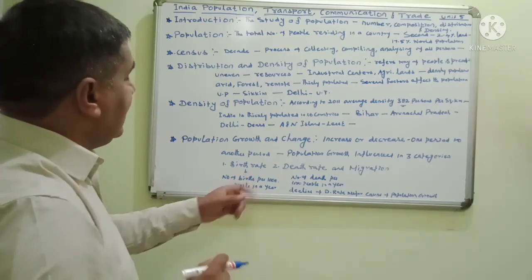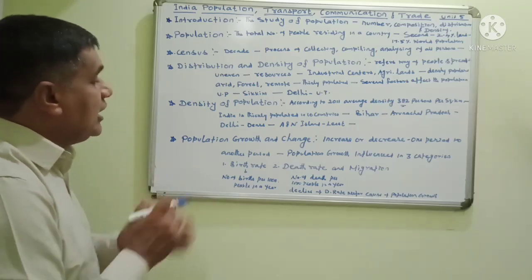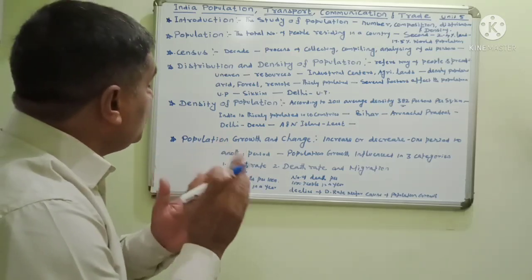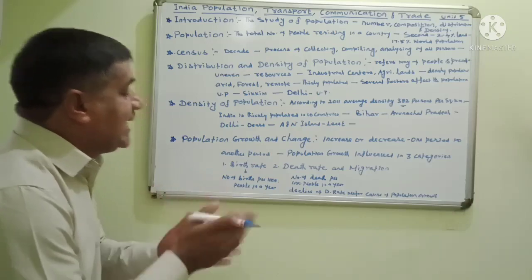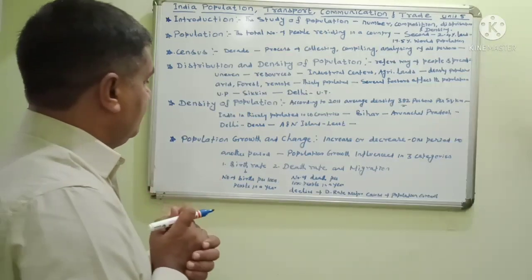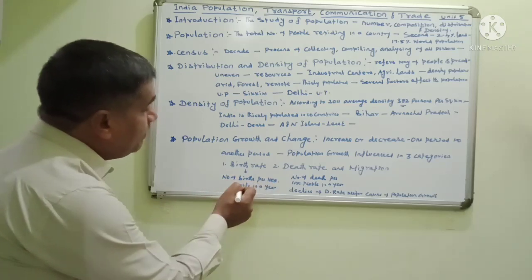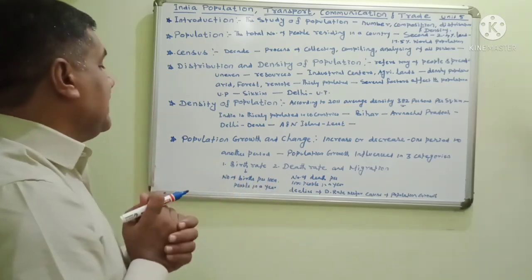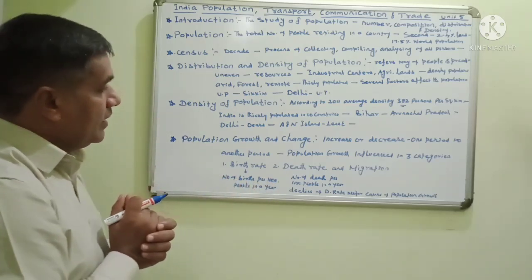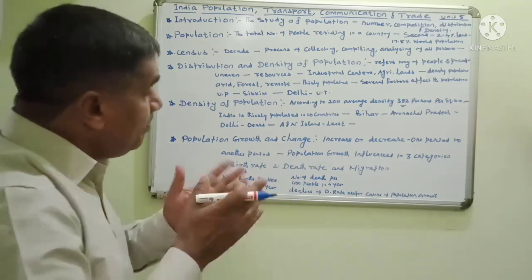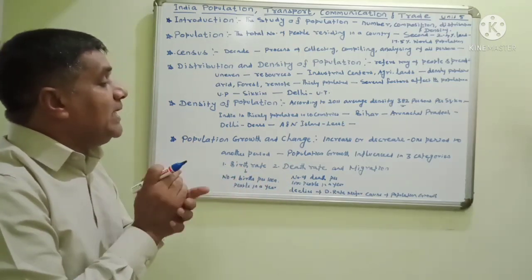If the birth rate is increased, population grows. The number of births per 1,000 people in a year is calculated as the birth rate. And the death rate is the number of deaths per 1,000 people in a year.